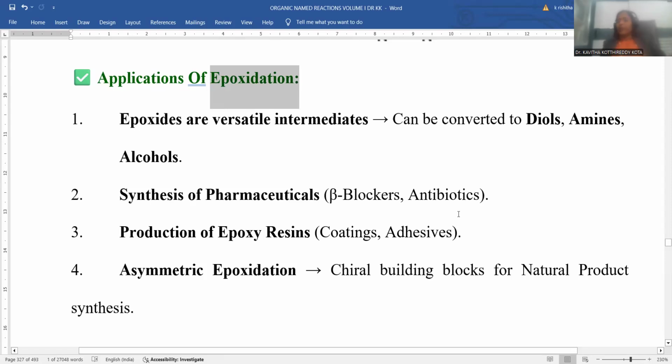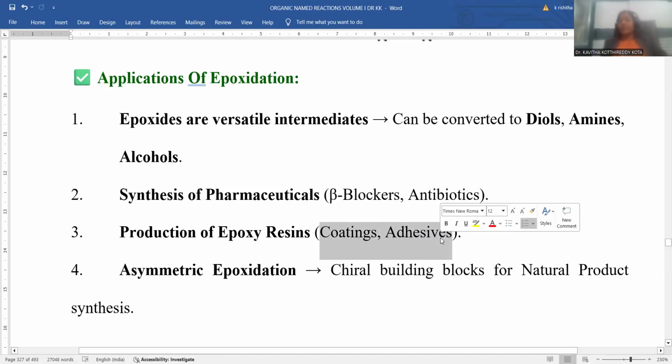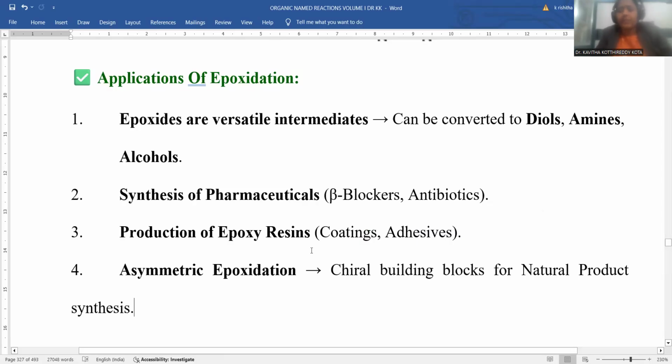Just now we went through erythromycin. Sharpless asymmetric epoxidation is utilized for the synthesis of this antibiotic. Next is the production of epoxy resins. Epoxy resins have tremendous application in polymer chemistry. They work as coatings and adhesives, so material chemistry as well. Like adhesives, and we are using colors and coatings like paints, right?